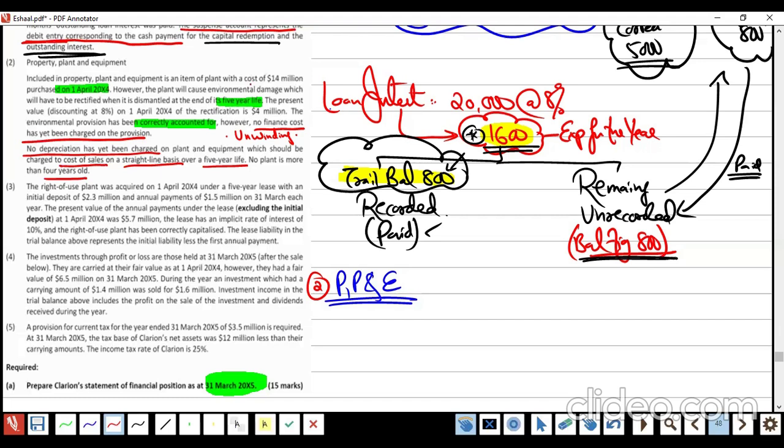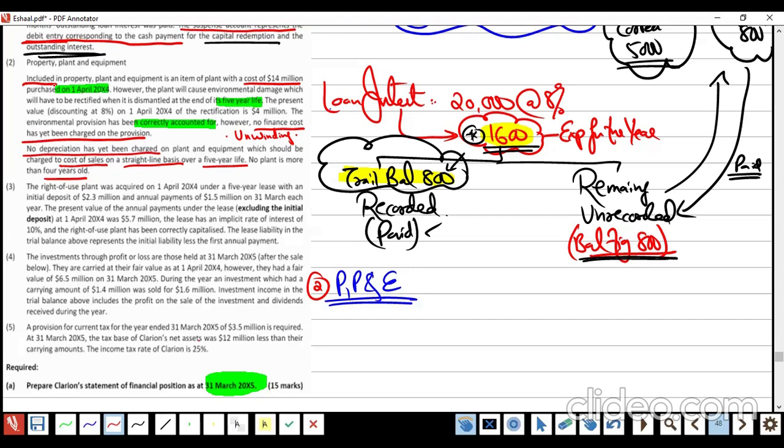there is a plant which is costing 14 million. Is it already part of your asset side or no? Is it already part of your asset or no? Included, they already wrote included. Okay, included means it's already part of my plant and equipment, right?